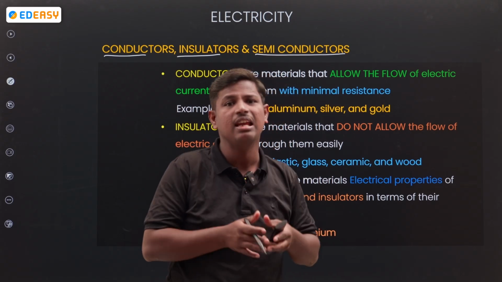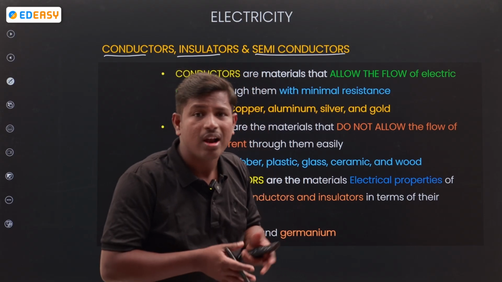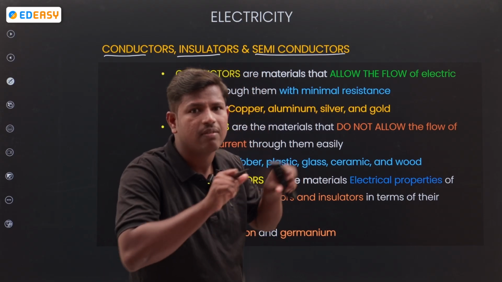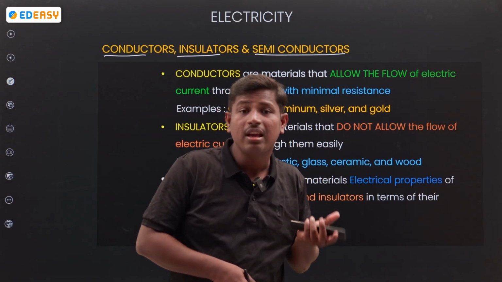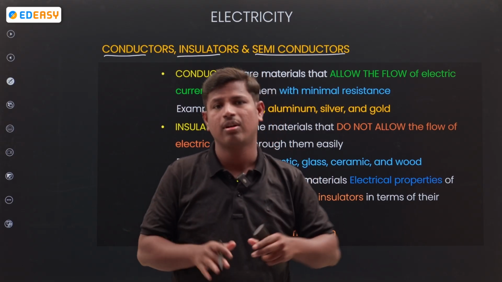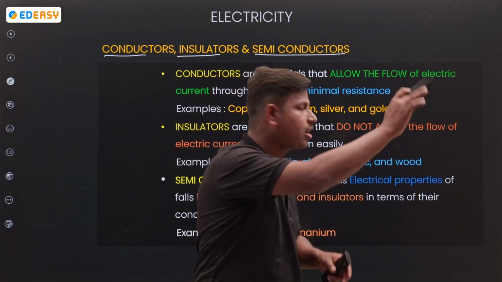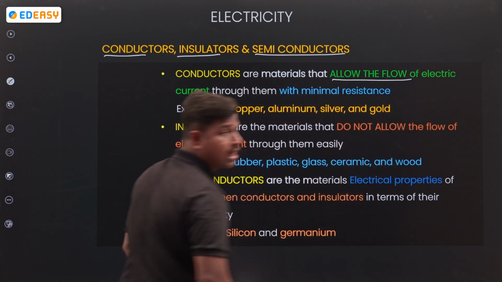If you see persons doing electrical work, what will they wear? Gloves, right? Chappals, right? Why? Because they are insulators. Insulator means doesn't allow. Conductor means allows.